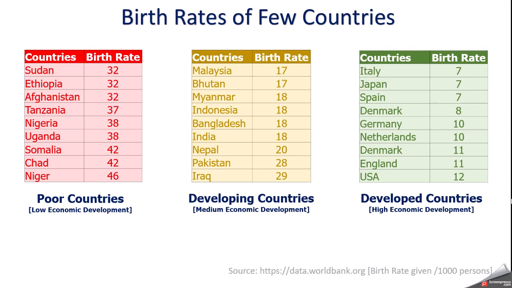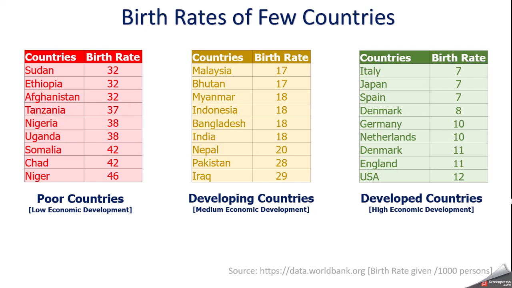Let's come to the left table, poor countries. In Sudan, birth rate is how much? 32. Ethiopia, 32. Afghanistan, 32. Similarly, if you come to Niger, the birth rate is 46.